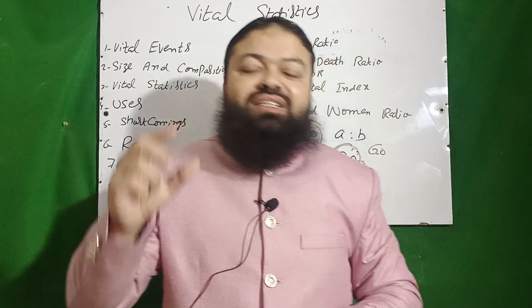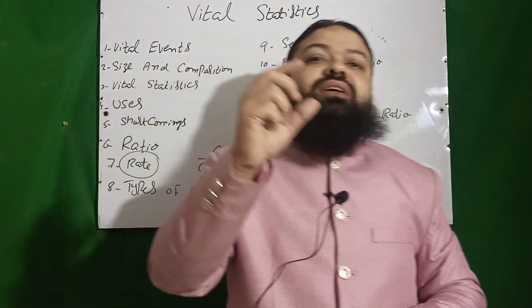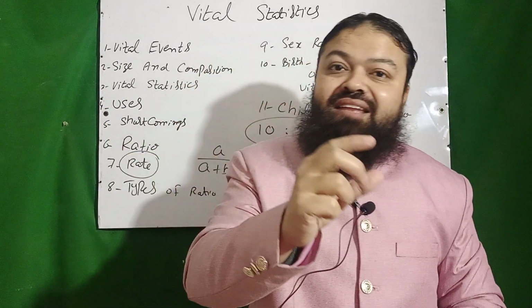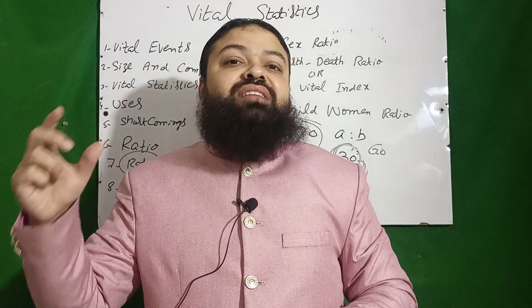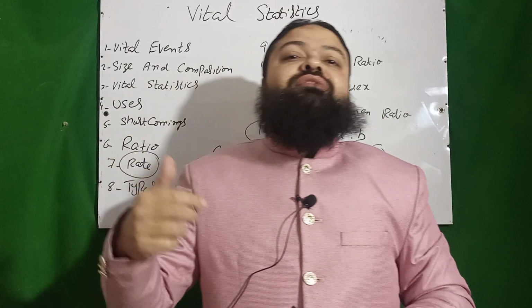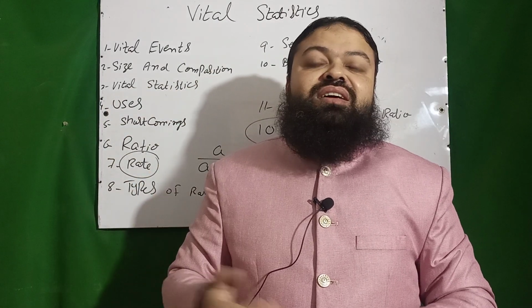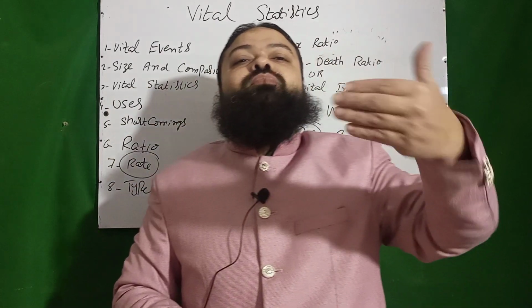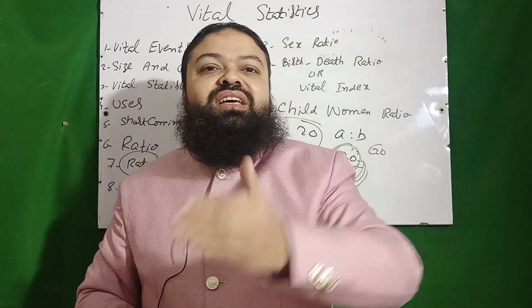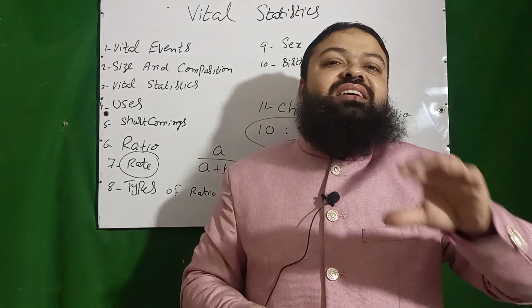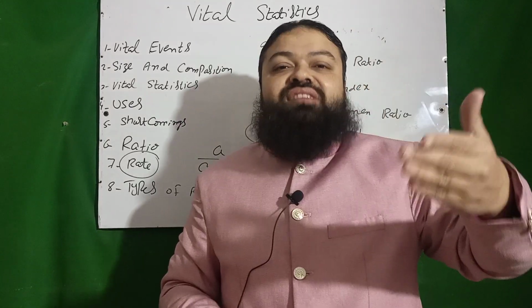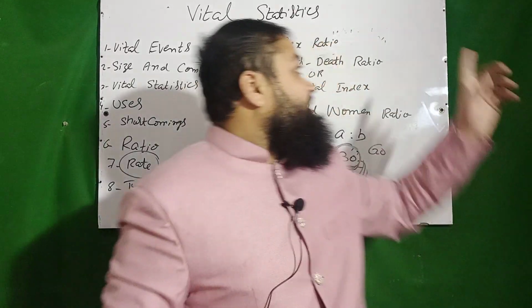The ratio between the total number of males and the total number of females. This is the sex ratio. If the answer is more than 100, then we can say that there are more boys as compared to the girls, if the numerator is boys. And if the answer is less than 100, it means that there are more girls than boys. It is used.